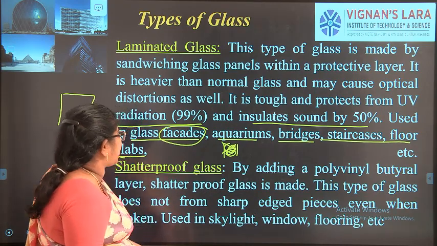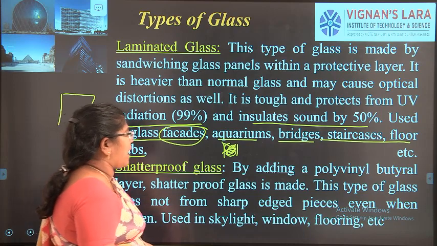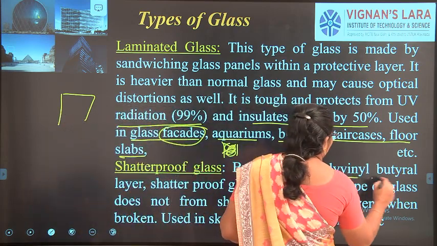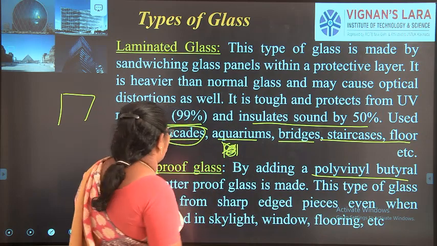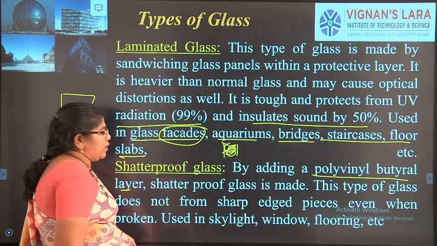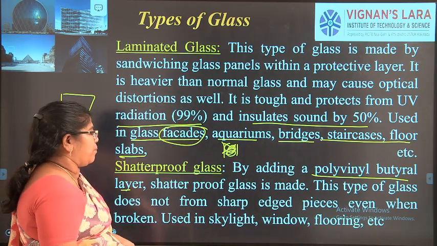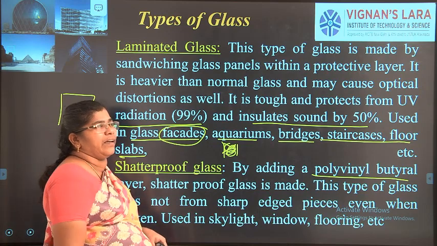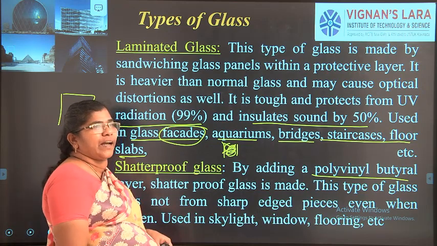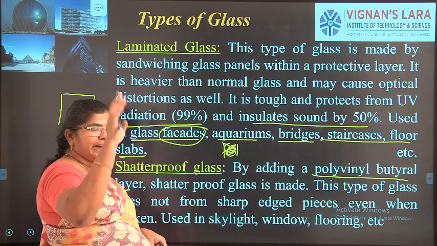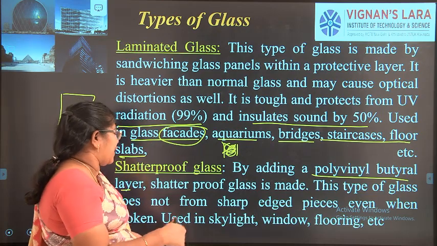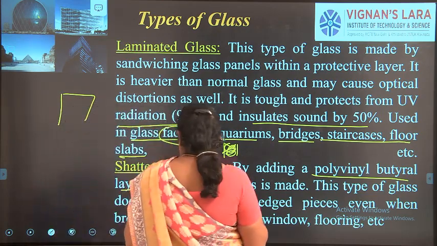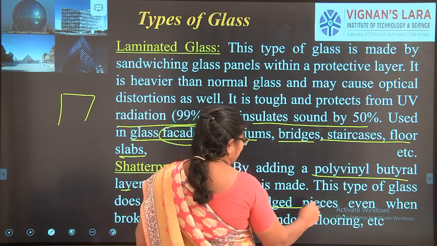The next one is shatterproof glass. It is glass added with a polyvinyl butyral layer, and that is how shatterproof glass is made. It does not form sharp-edged pieces.